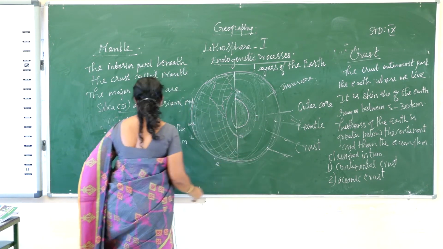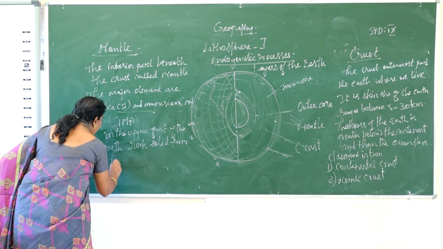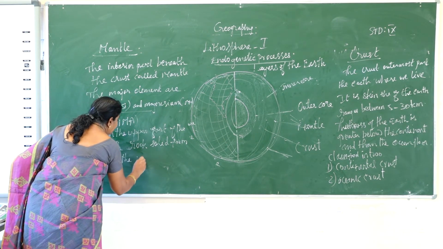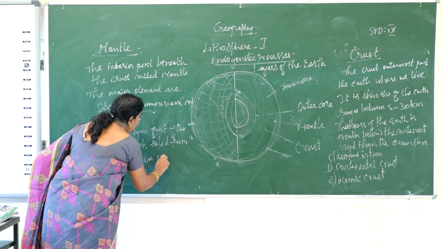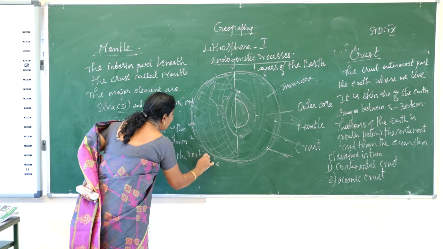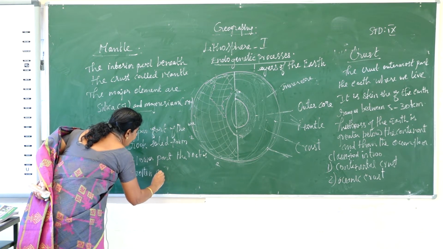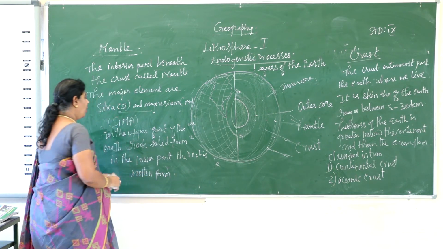The upper part, the rock is in solid form, and in the lower part, the rock is in molten form.